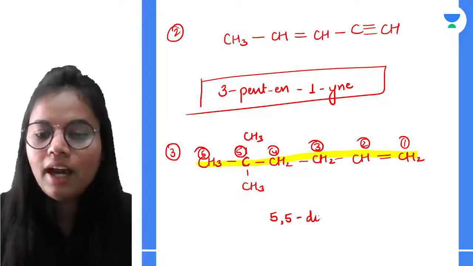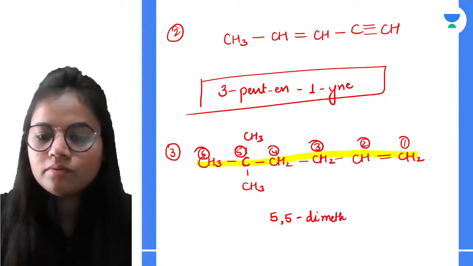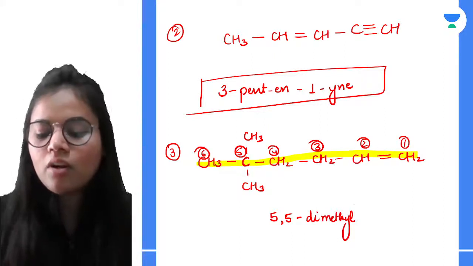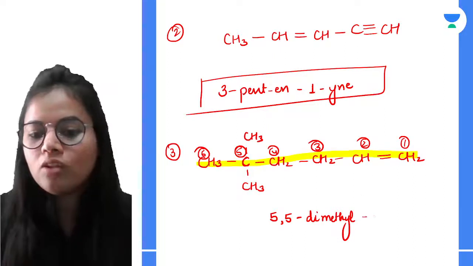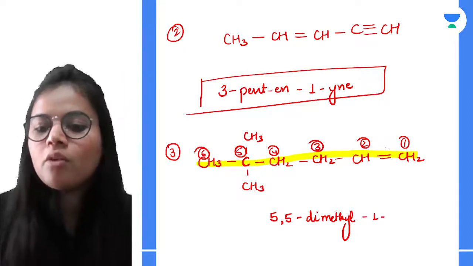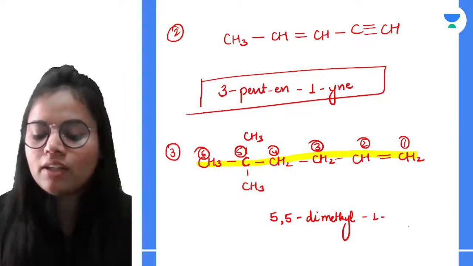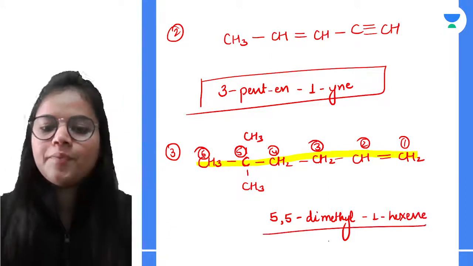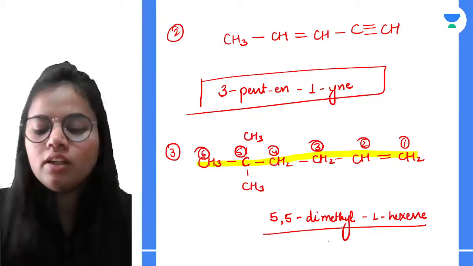Then dimethyl. Now the longest carbon chain is what? Hex-1-ene, or 1-hexene. Why 1? Because on the first carbon atom there is a double bond. So that will be its name. Hope that is very much clear.